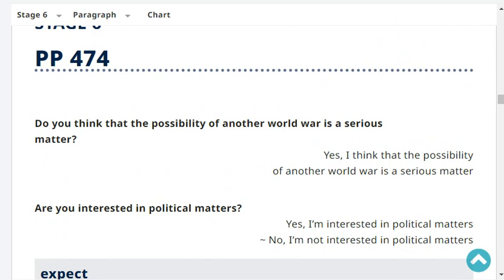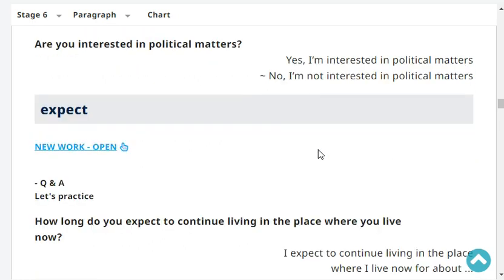First question. Do you think that the possibility of another world war is a serious matter? Yes, I think that the possibility of another world war is a serious matter. Birgit, are you interested in political matters? Yes or no? Yes, I'm interested in political matters.